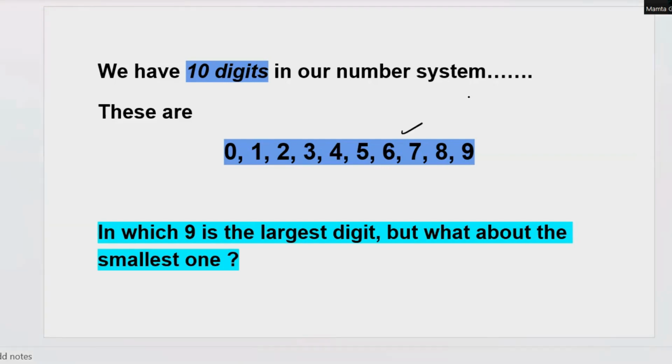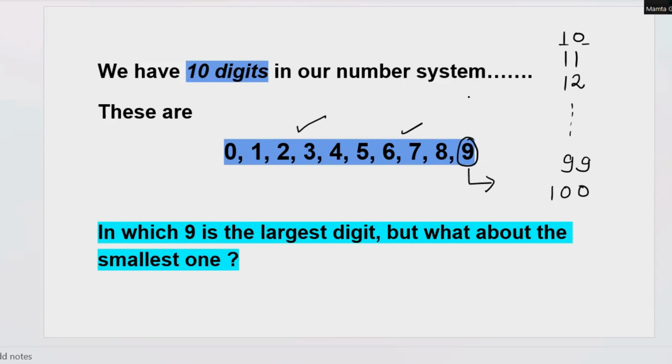Actually, all other numbers are made up of these digits only. If I'm talking about a 2-digit number, that can be 10, 11, 12, up to 99. So we are using those digits. If I'm talking about a 3-digit number, we are also using 1 and 0. So there are 10 digits in our number system, in which 9 is the largest digit.